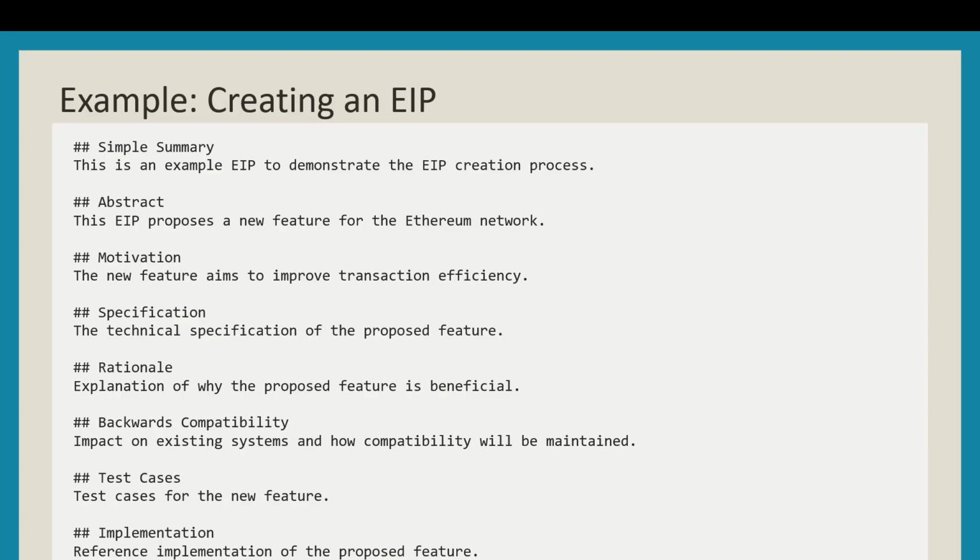Let's go through all of them. First, a simple summary: this is an example EIP to demonstrate the EIP creation process. Abstract: this EIP proposes a new feature for the Ethereum network. Motivation: this new feature aims to improve transaction efficiency. Specification: the technical specification of the proposed feature. Rationale: explanation of why the proposed feature is beneficial. Backwards compatibility: impact on existing systems and how compatibility will be maintained. Test cases for the new feature, and implementation: reference implementation of the proposed feature.